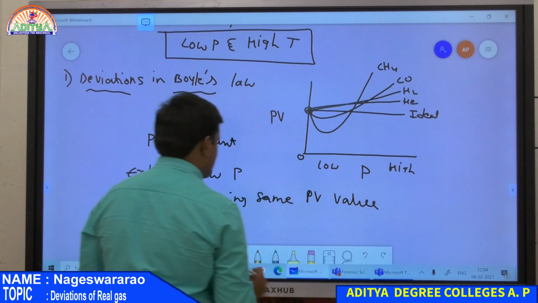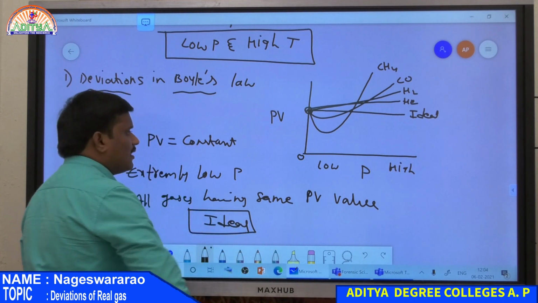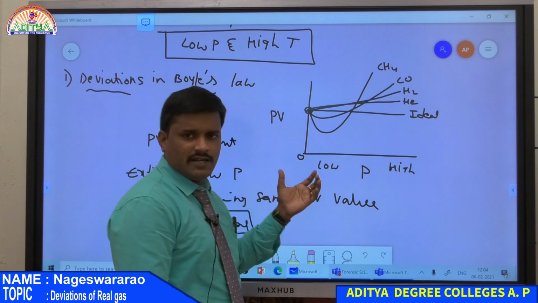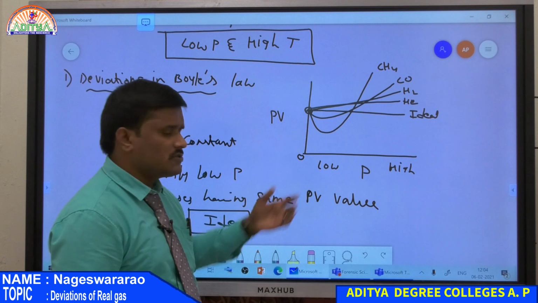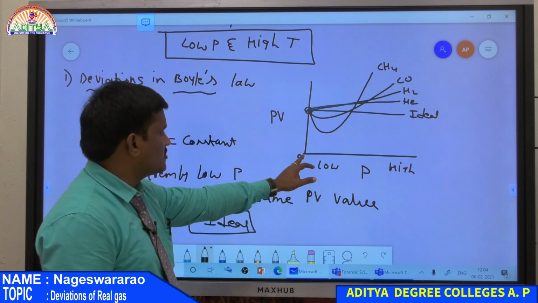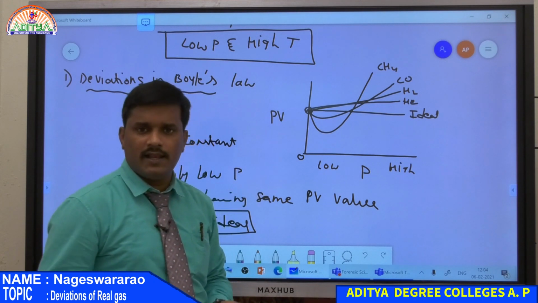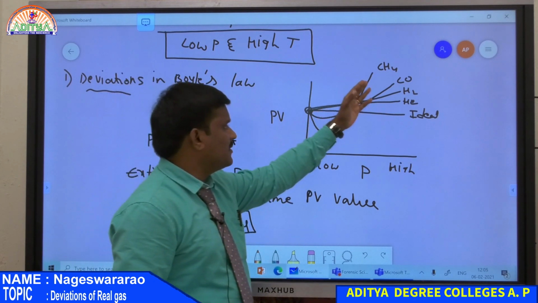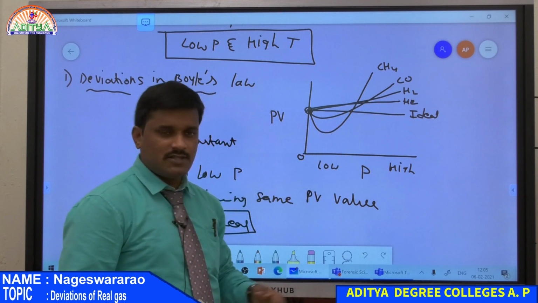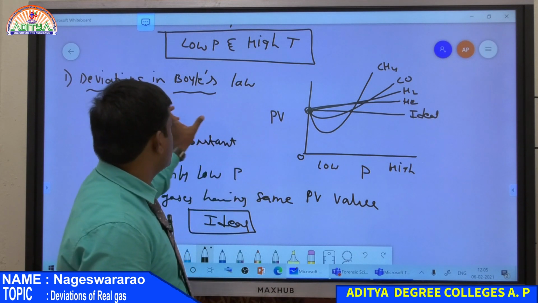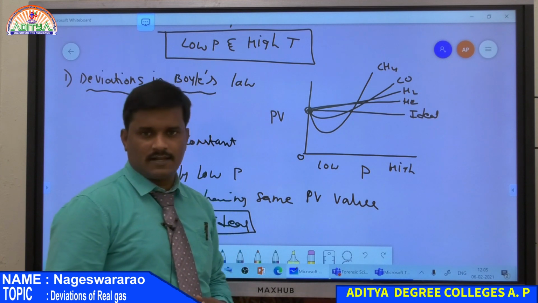Therefore, all gases behave as ideal. So all gases satisfy the ideal gas condition, that is PV is equal to constant, which satisfies Boyle's law. This is only at pressure equal to 0. If pressure is equal to 0, all gases have the same value of PV, which is also equal to that of an ideal gas. Therefore, all gases behave as ideal gases at extremely low pressure. This is the explanation of deviation of real gases from ideal behavior in the case of Boyle's law.